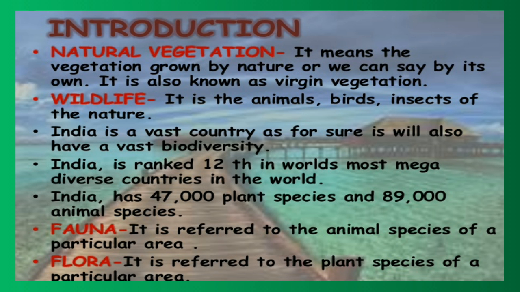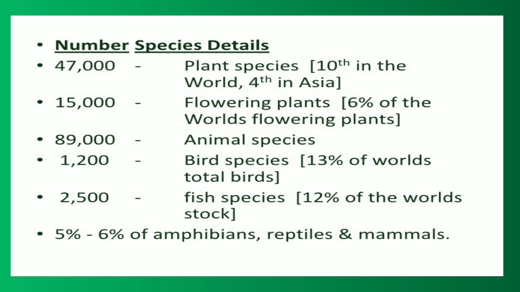Let us talk about the flora and fauna. What is fauna? It refers to the animal species of a particular area. What about the flora? It refers to the plant species of a particular area. Now let us see the number of species in detail.